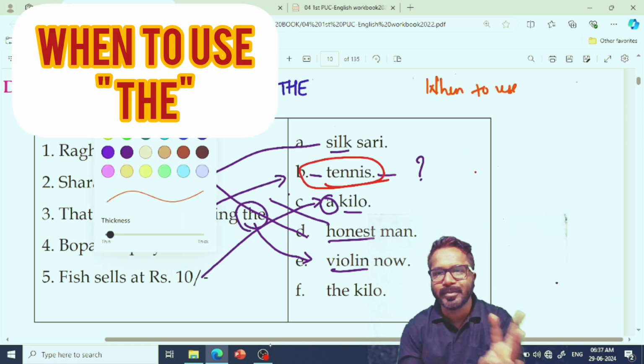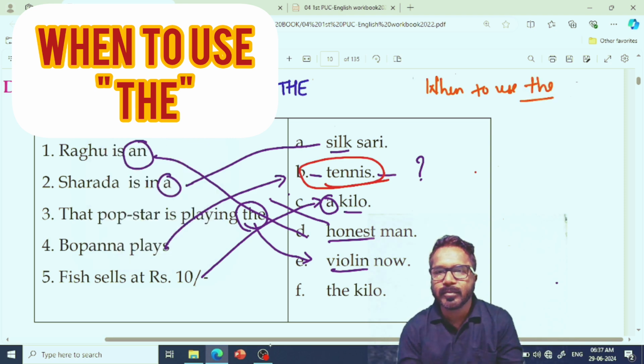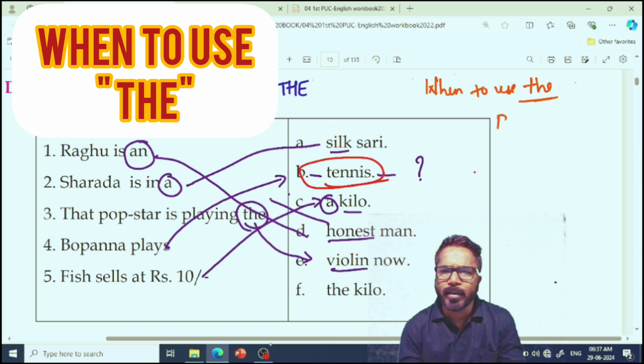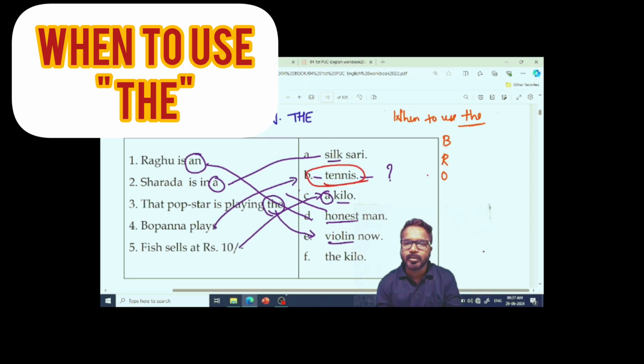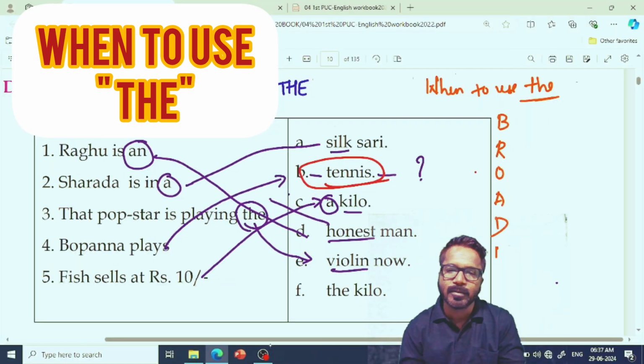Here we have only three articles: a, an and the. When to use the? Just remember BROAD MAP. Write like this first. Broad map.